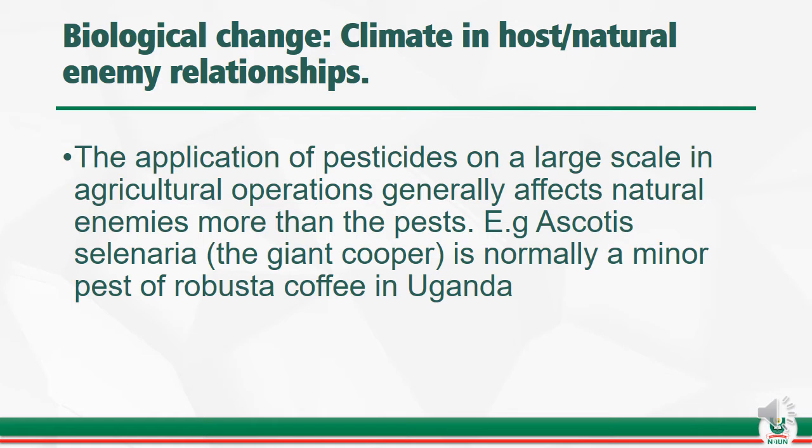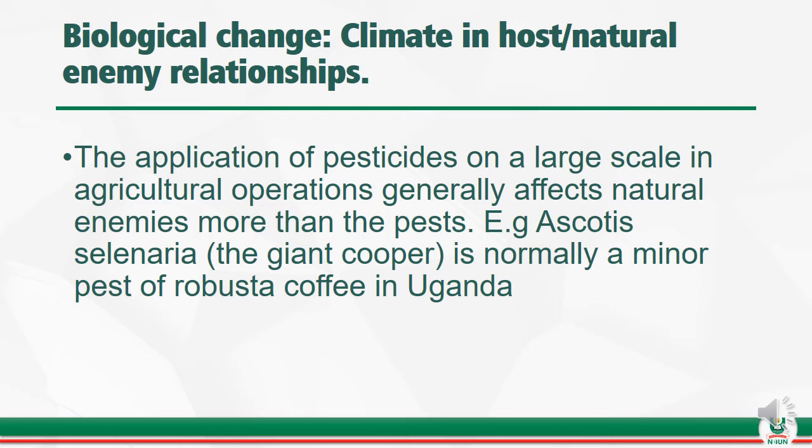Biological change still, we're talking about the change in host or natural enemy relationships. The application of pesticides on a large scale in agricultural operations generally affects natural enemies. Normally you use some insects to control other insects. So when you are using pesticides on a large scale, you even tend to kill the insects that are supposed to be beneficial to you.